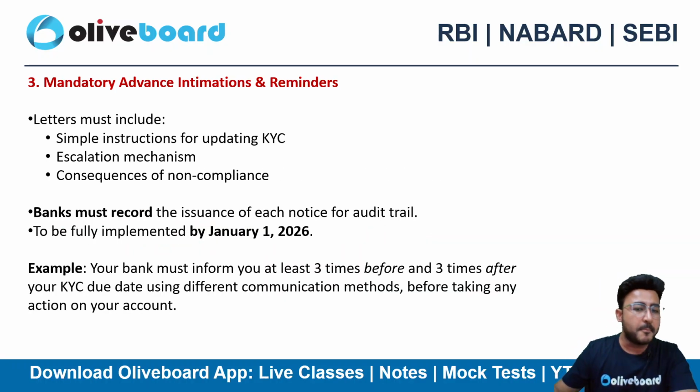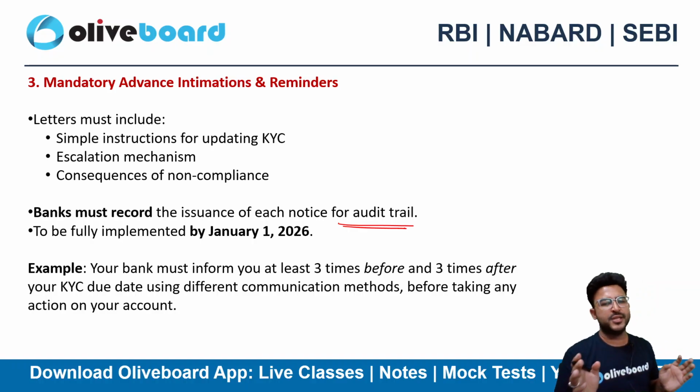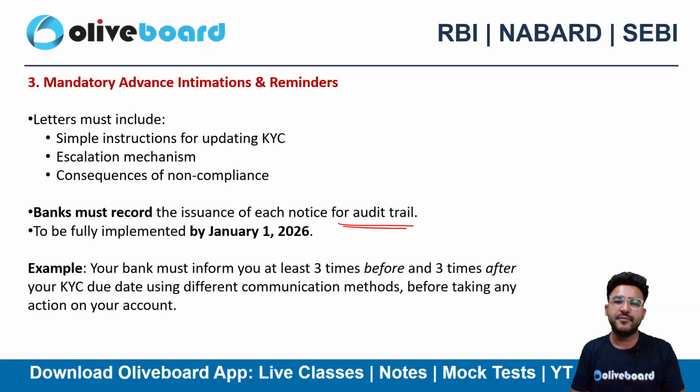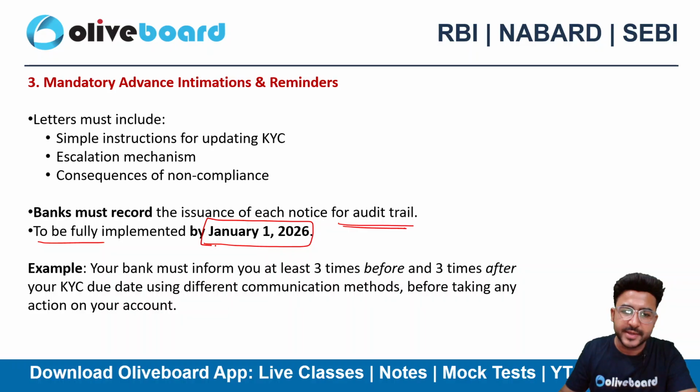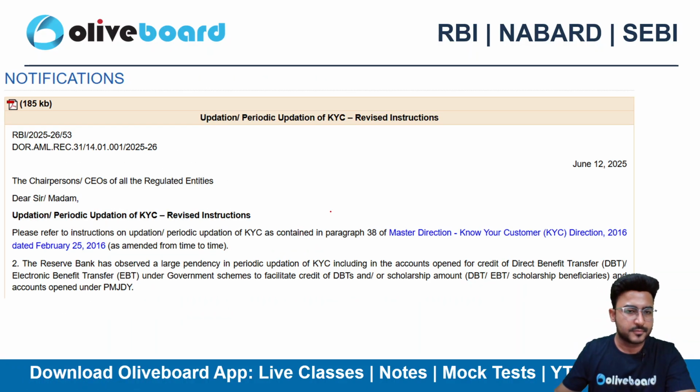The bank must record the issuance of such notices for audit trail purposes. The bank needs to maintain enough documentation to prove that they have communicated at least 3 times, with 1 via physical letter. This is to be fully implemented by 1st January 2026.